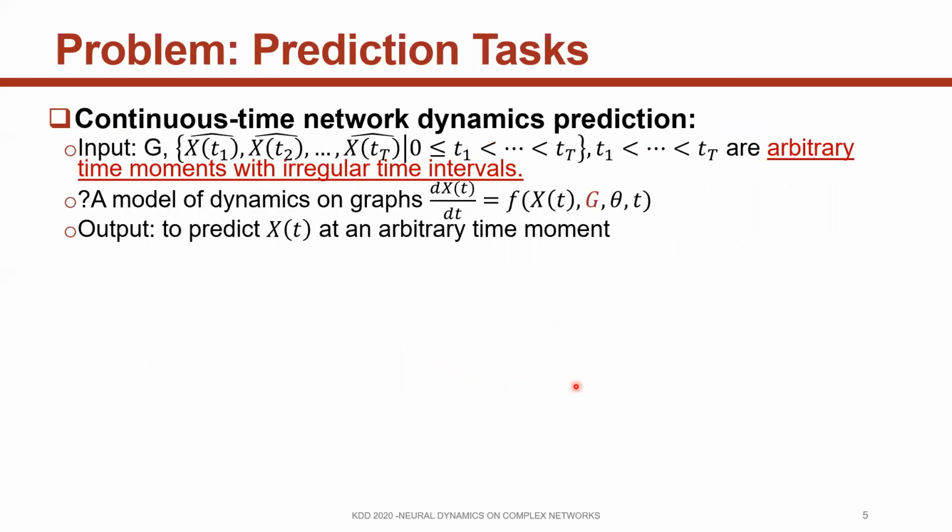More specifically, we can formulate this problem as a prediction task, namely continuous time network dynamics prediction. We have graphs and their node states over time as inputs, where the states are observed at arbitrary times with irregularly sampled time intervals. We want to model the dynamics on graphs by this differential equation system. Our goal is to predict the states of nodes at an arbitrary time moment.